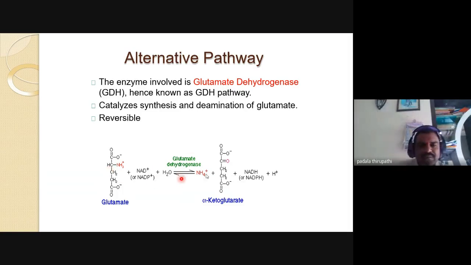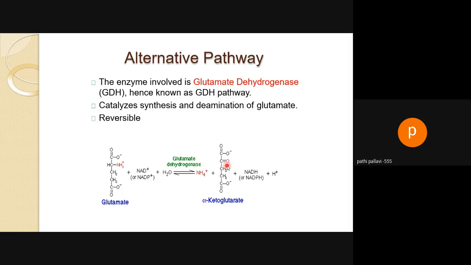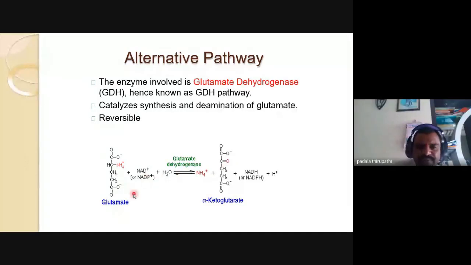Are you observing? Okay now. Whenever necessary, glutamate is converted into alpha-ketoglutarate, and when necessary, alpha-ketoglutarate is converted into glutamate. That's why this reaction is a reversible process, in catabolic and anabolic pathways. These are the two reversible pathways. This is the alternative pathway.